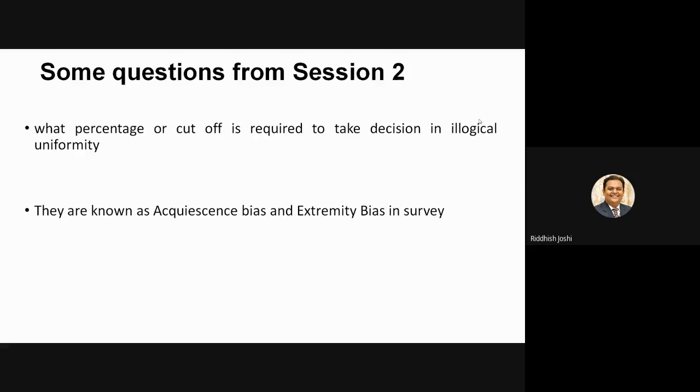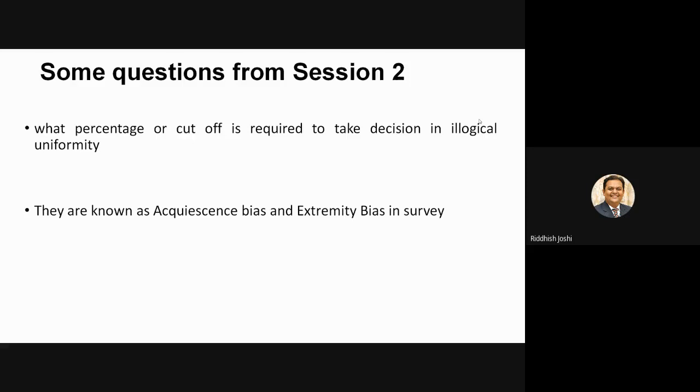So how to deal with this? You have to make your respondents read. What you can do is mix your questions, positive and negative. The first two questions you ask positive, the third question you ask negative. For example, first, bank services are good; second, bank timings are good; third, I should write something negative: the behavior of the staff is very poor, right?